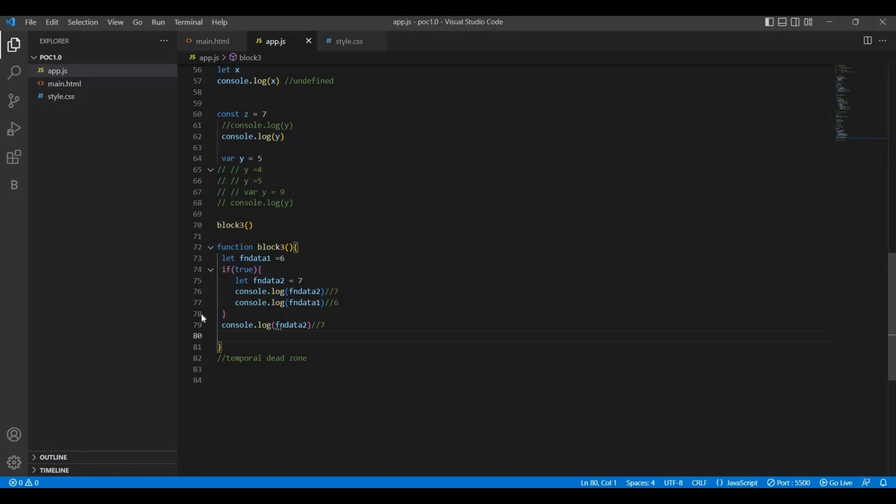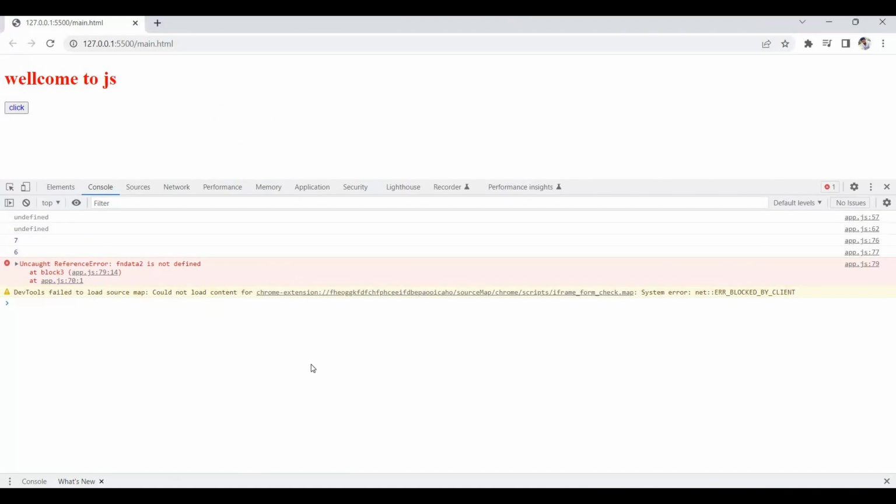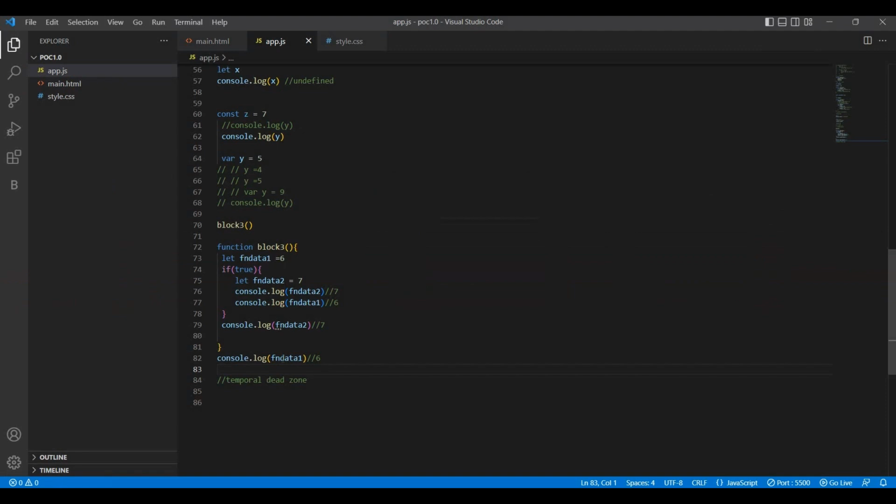Likewise, if we try to print function data 1 outside of this block 3, it won't even execute. See, line number 82 is not executing and not printing, because the function data 1 we are trying to print is not there in our code while it is executing. That is the order of execution.